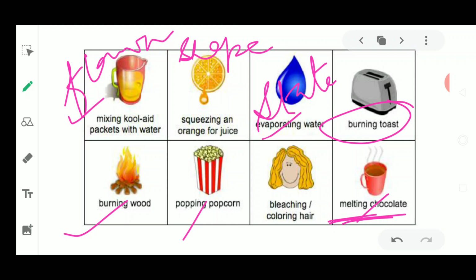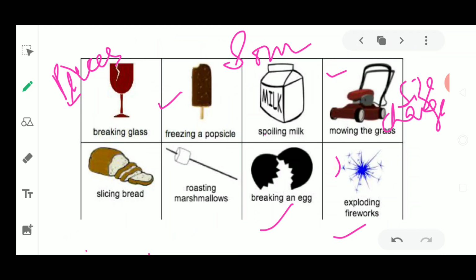So visible changes could be the breaking of an object. This is a visible change, where the object was in full size and it has been broken down. Here an eggshell has been broken down, where you could see that change very easily. Invisible change means you cannot see the change which is happening. Opening and closing of flowers is also a type of change, and the season is changing. You cannot see the season changing, you can feel it. You feel that your height has grown, you cannot see your height growing today. You cannot observe that the cells are growing.